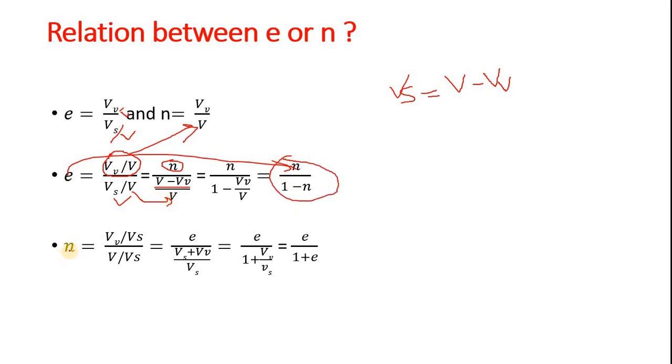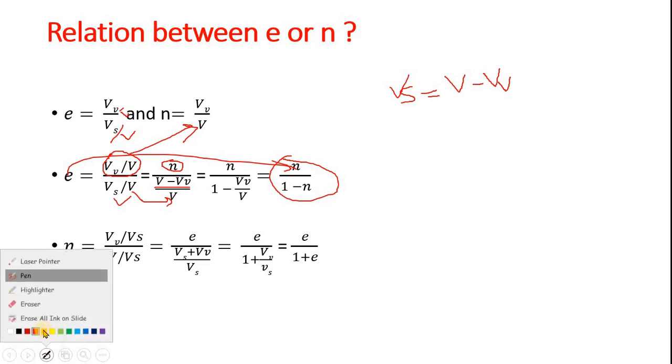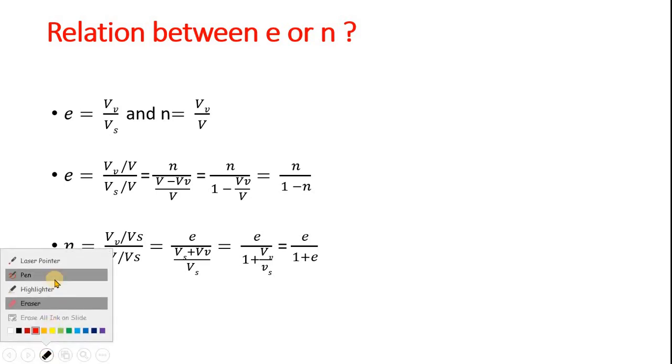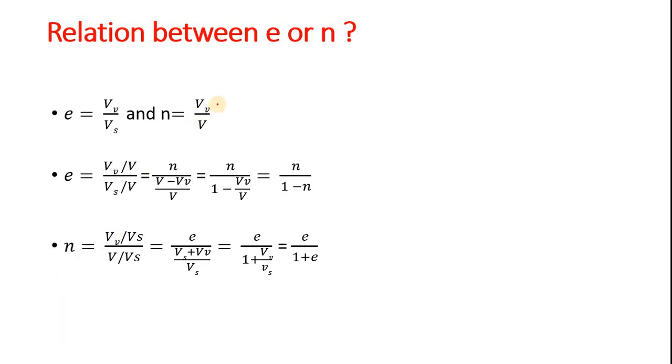In the same way you can do it for n also. In case of n, divide both by Vs, meaning volume of solid.